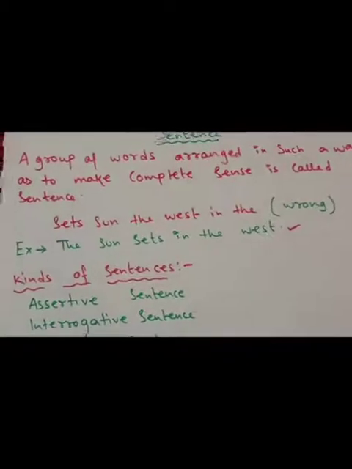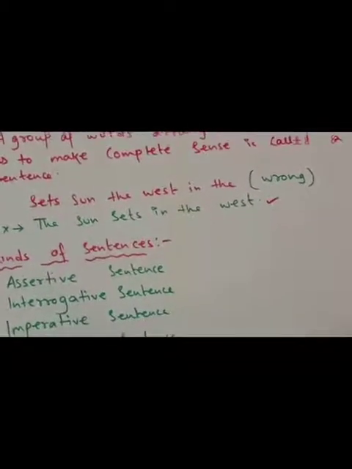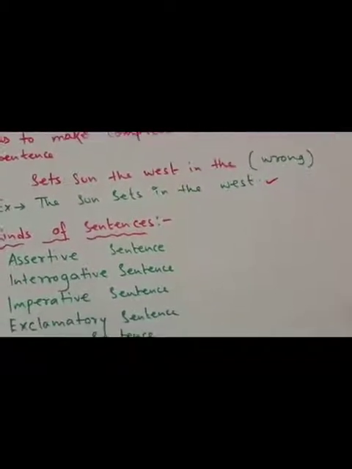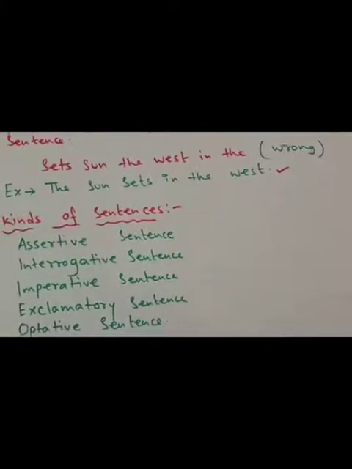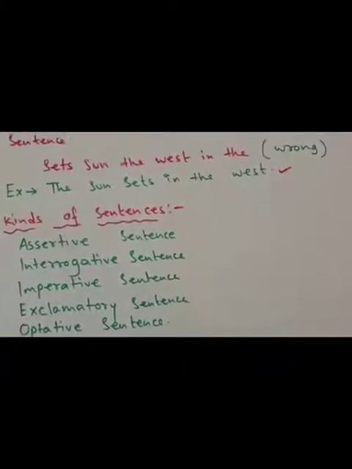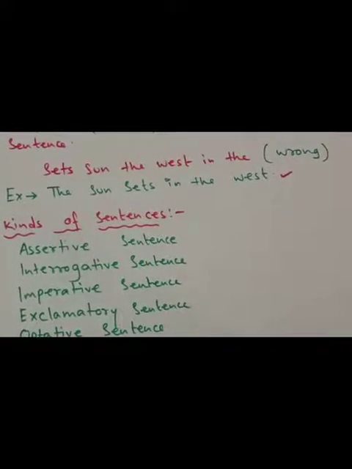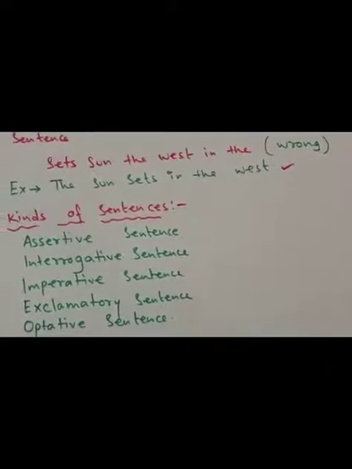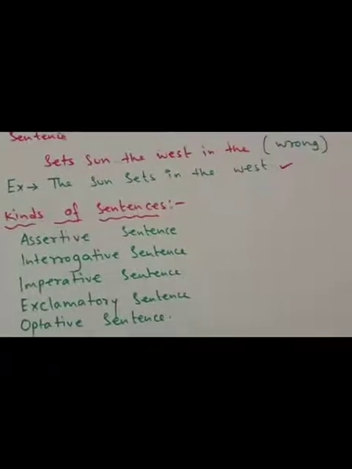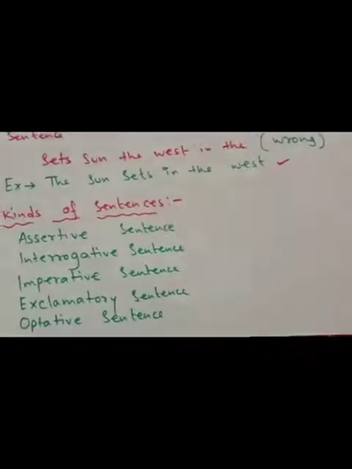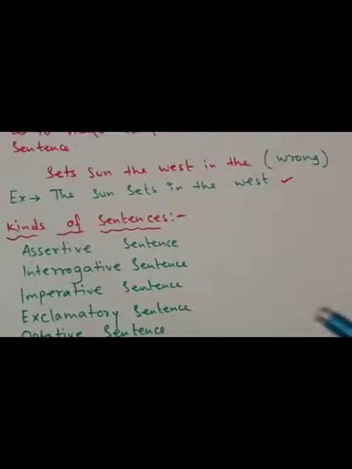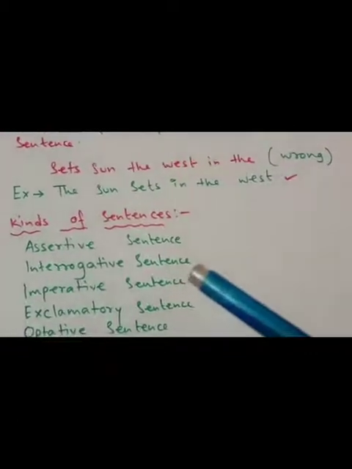According to this definition, we will find the kinds of sentences also. How many kinds of sentences are there? Generally there are 5 kinds of sentences. Number 1, assertive sentence. Number 2, interrogative sentence.